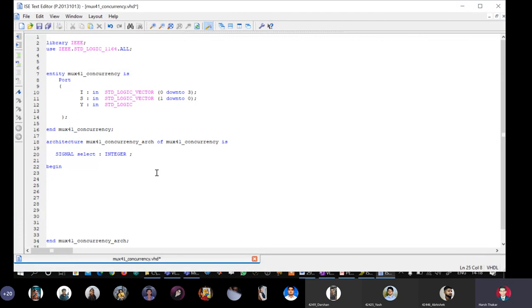Okay, so I will say select is assigned 0 when select line is equal to double quote 00, else I will copy this statement as it is and just make the modifications.